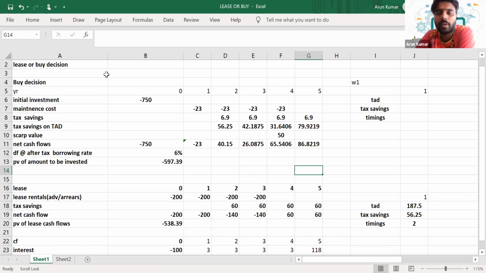So in that scenario, you won't get affected by the change in, let's say, that particular asset getting outdated or obsolete. That will not affect us because we haven't purchased the item, we have taken it for lease. So these are the advantages of the non-financial factors of lease compared to buy. Is it clear, everyone?